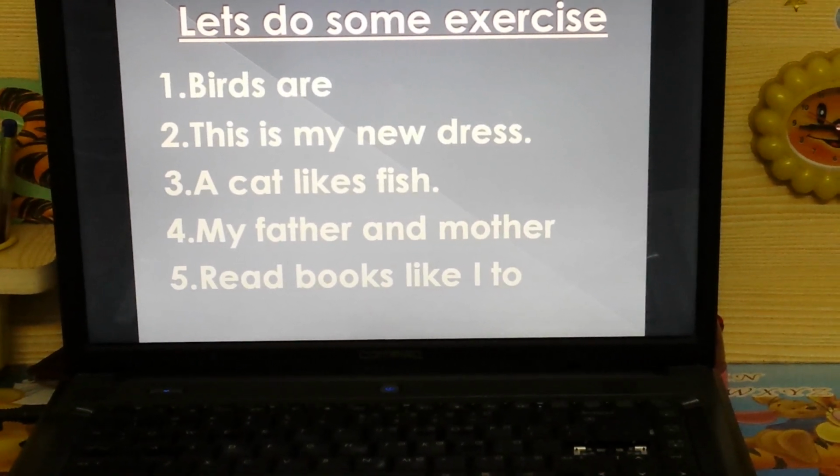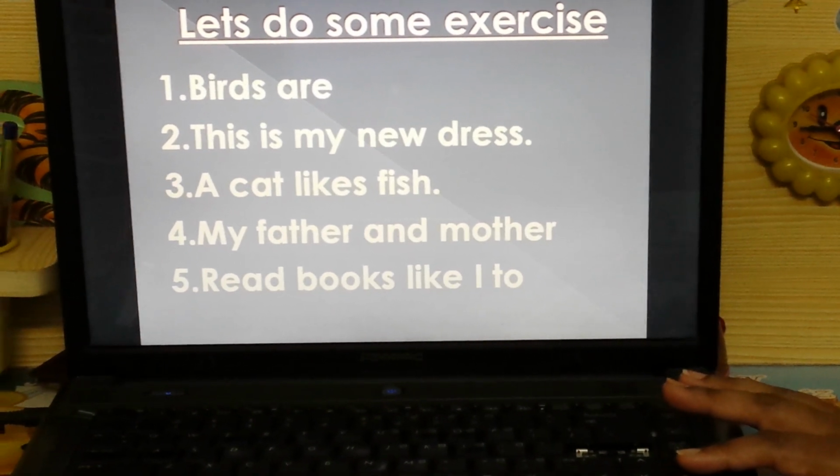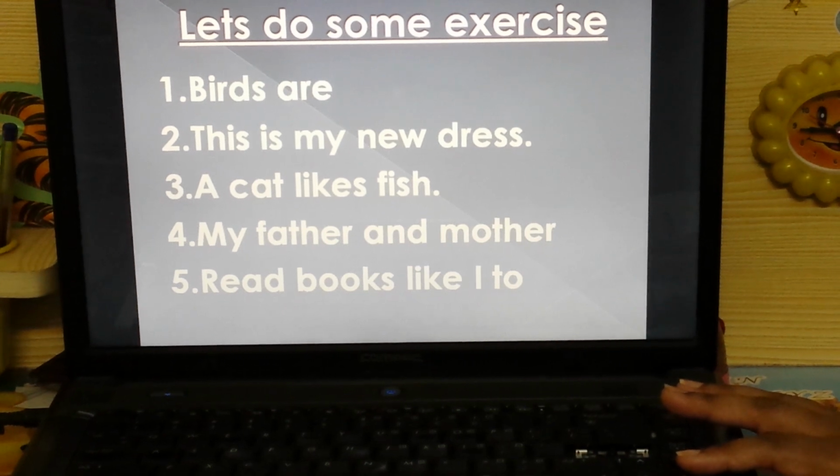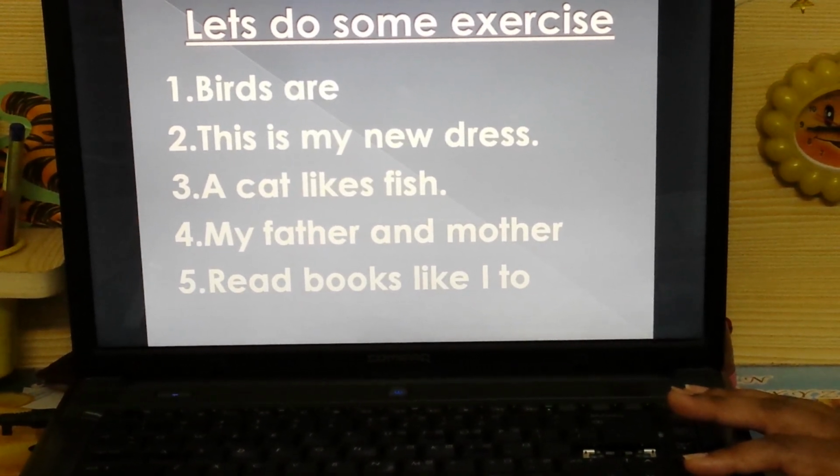So this was our exercise. Try to do some of the exercises from your old books. You must be having the old books. So do that exercise again.